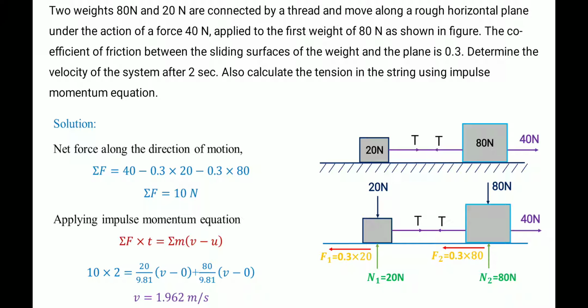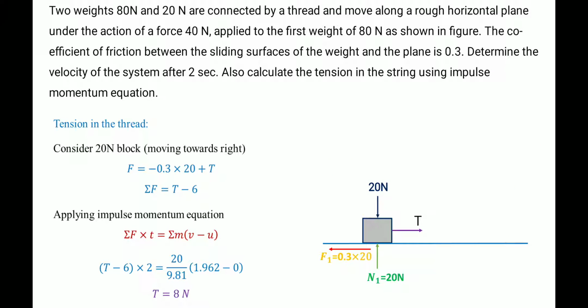Then substitute here: sigma F is equal to 10, time is 2 seconds, mass considering the first block is 20 by 9.81, V minus U. We use 0. Regarding the second block, 80 Newton, 80 by 9.81 into V minus 0. Just substitute it. We will get the value of V as 1.962 meter per second. That's all about it.